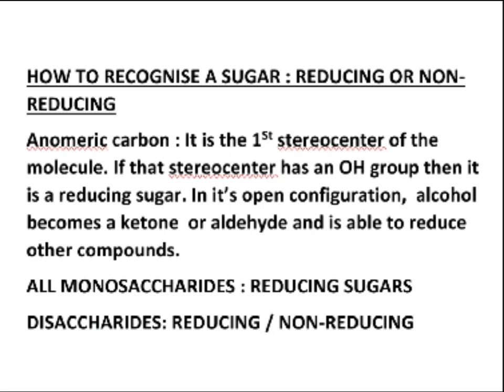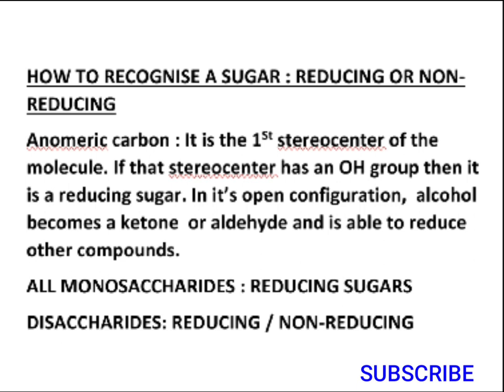Now let us see how to recognize whether a sugar is a reducing sugar or a non-reducing sugar. What you're going to check in such cases is the anomeric carbon. Now what is this anomeric carbon? It is basically the first stereocenter of the molecule. Stereocenter means the chiral carbon atom, right? You have to remember that all carbohydrates, commonly known as saccharides, contain at least one chiral carbon atom. It can have more definitely, but it has to have at least one stereocenter. So you have to recognize the first stereocenter of that molecule.